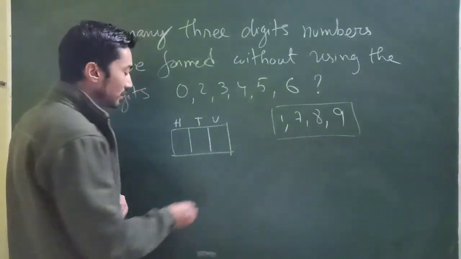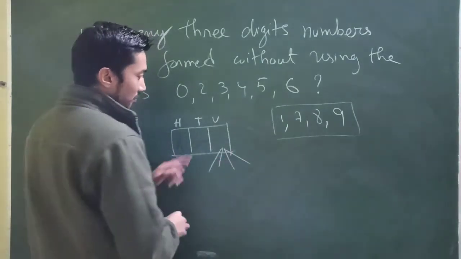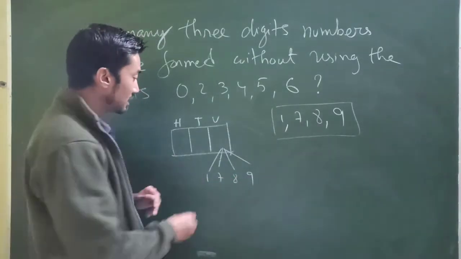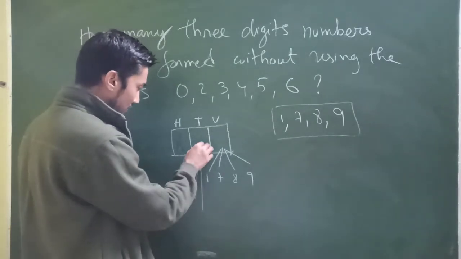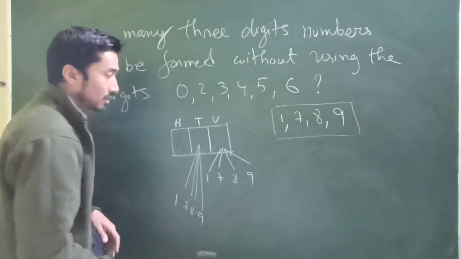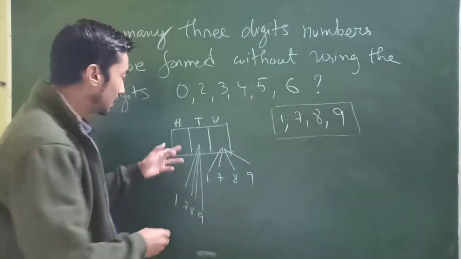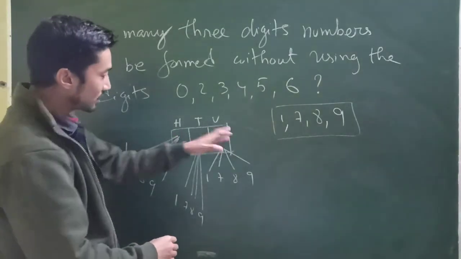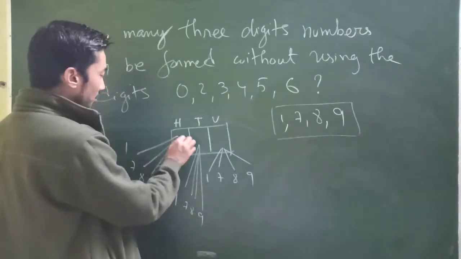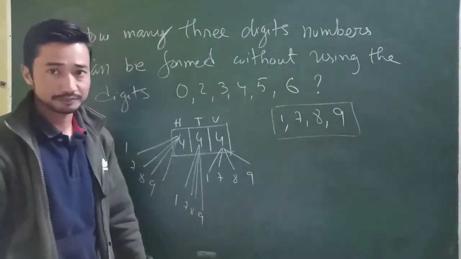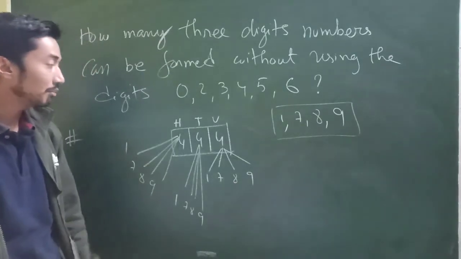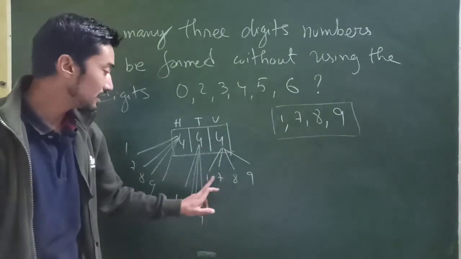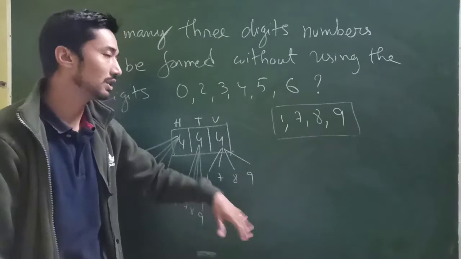Here, in how many ways can we fill up the units place? I can fill it with 1, 7, 8, or 9. Similarly, the tens place I can fill with 1, 7, 8, 9, because I can repeat the digits, not a big problem. Similarly, the hundreds place also with 1, 7, 8, 9. So each place I can fill in 4 ways, 4 ways, 4 ways. That's 1 plus 1 plus 1 plus 1, that's 4 ways, isn't it?